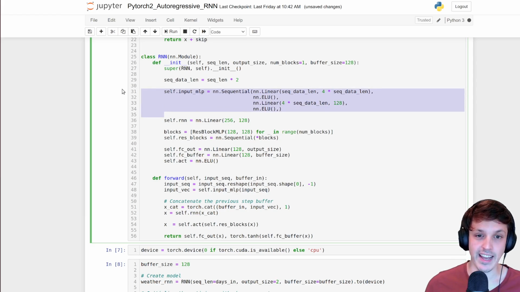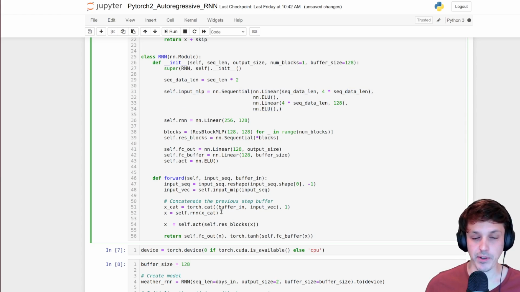So we pass the days through this MLP here, and then we concatenate the output of that little MLP with that summary buffer, and we pass it through a linear layer and the res blocks like we had before. And then we have our predicted output. So FC out here is the prediction for the temperature and rainfall.